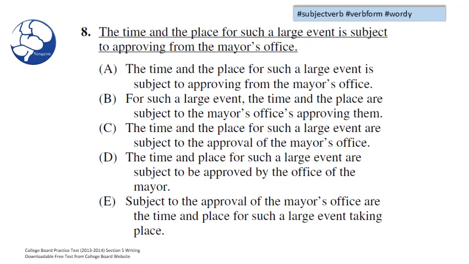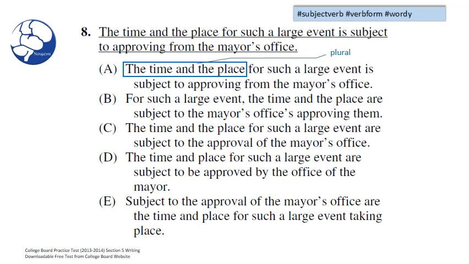Now let's take a closer look at this question and really study the grammar behind it. The time and place for such a large event is subject to approving from the mayor's office. If we look at choice A, you may notice that we have a compound subject, time and place, and compound subjects are plural.